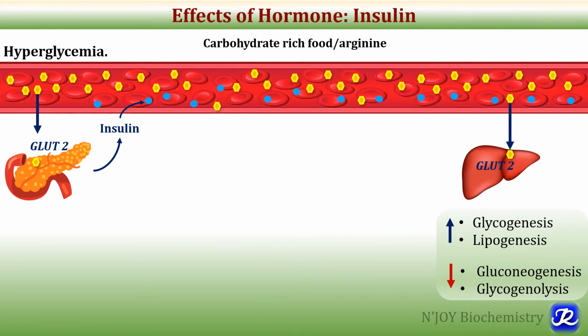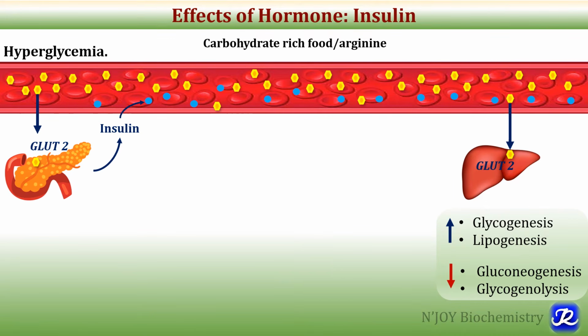Insulin is required for activating the enzyme of glycogenesis, glycogen synthase, by causing dephosphorylation. It also increases lipogenesis by increasing the glycolytic pathway, and by increasing fatty acid synthesis by activating acetyl-CoA carboxylase, which is activated by its dephosphorylation.